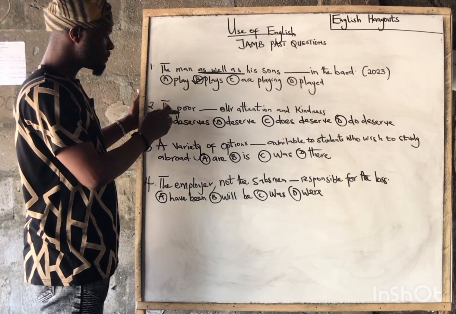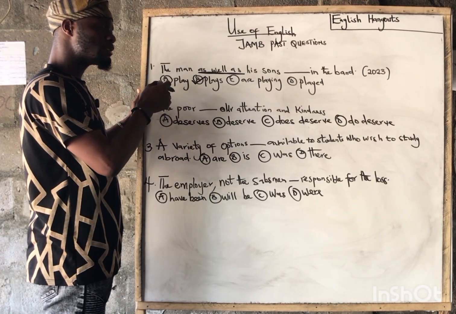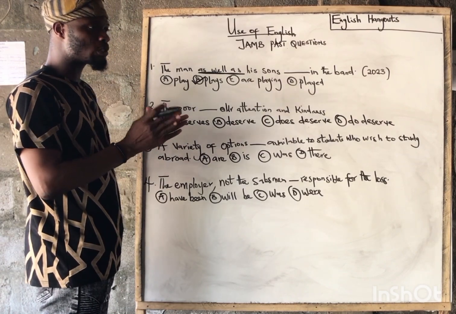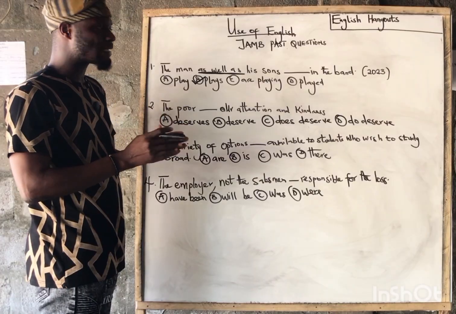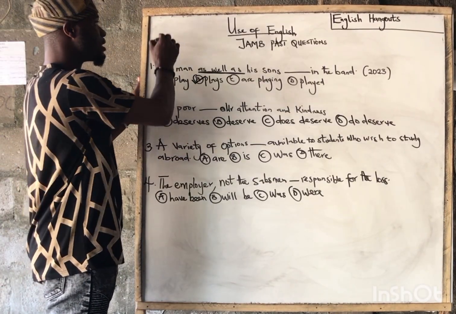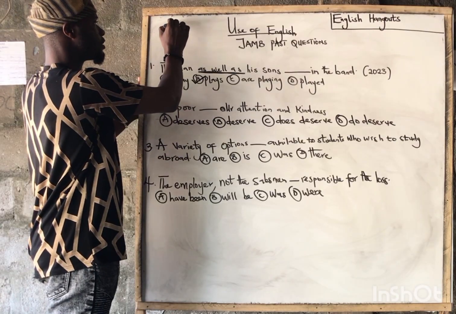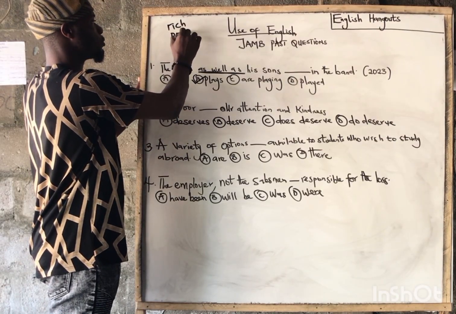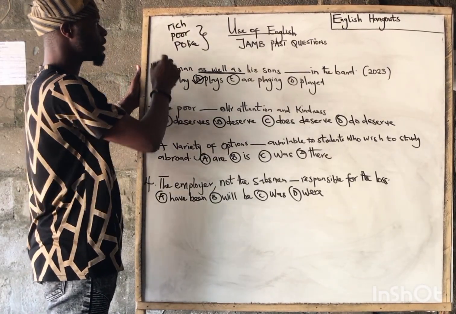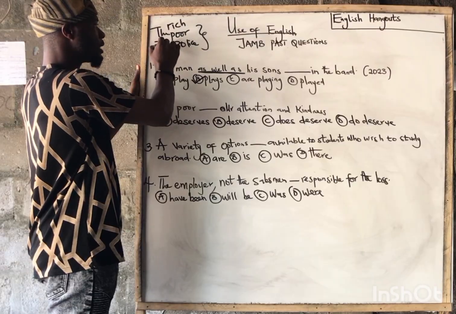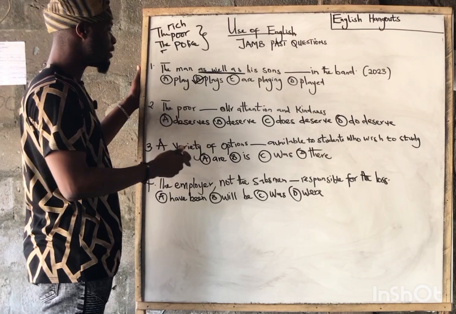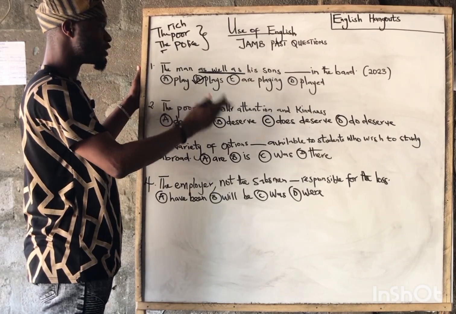Number 2, this rule is based on some certain nouns that are not with plural markers. Despite the fact that we don't have plural markers here, does not mean this particular word is not plural. Words like rich, poor, police. If you are to use a verb with each of these words on the whiteboard, they are expected to attract a plural verb. Therefore, the poor dash our attention and kindness.